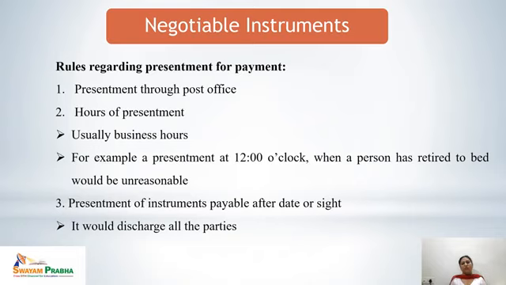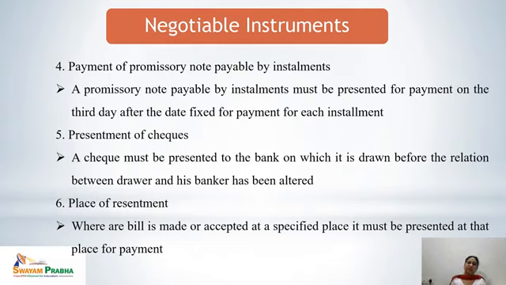Presentment of an instrument payable after date or sight: if it is presented after the said date, after the said sight, after the said time, then it would discharge all the parties from their liability. Payment of a promissory note payable by installments: a promissory note payable by installments must be presented for payment on the third day after the date fixed, because in this case 3 days of grace is given. So the third day after the date fixed for payment of each installment would be the right time to pay.